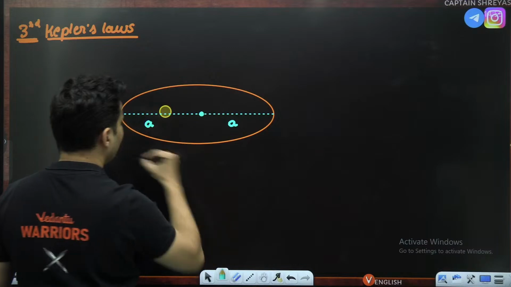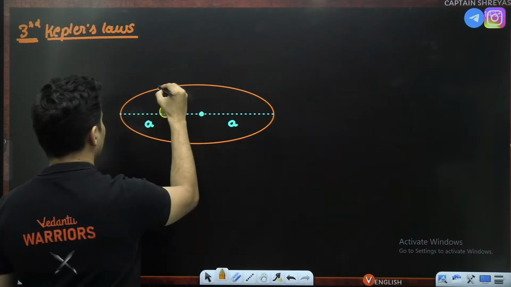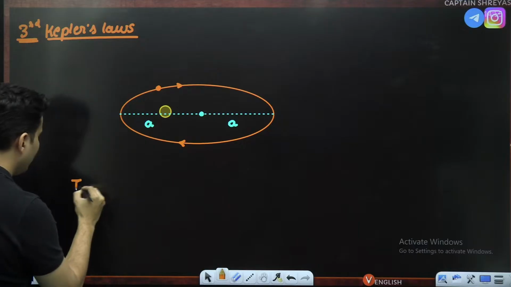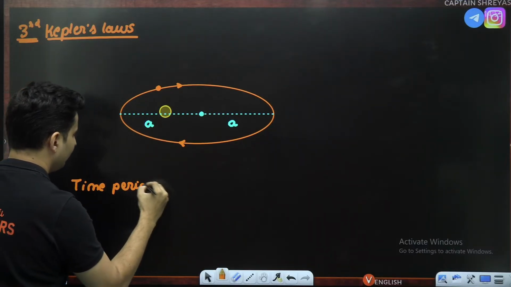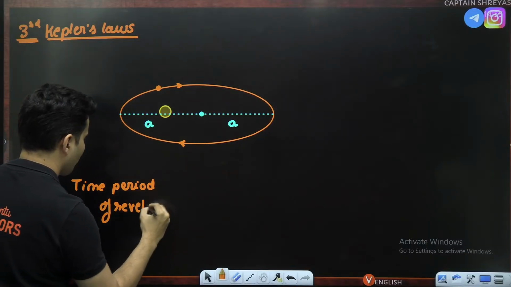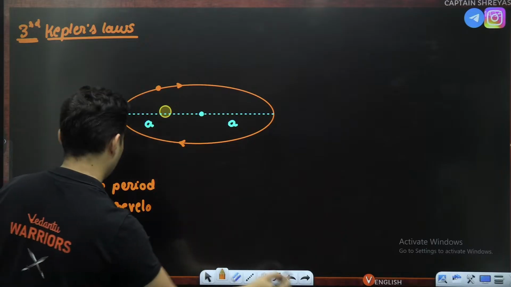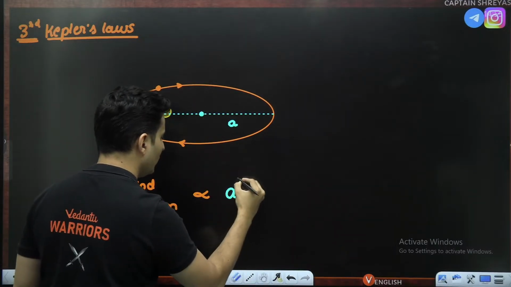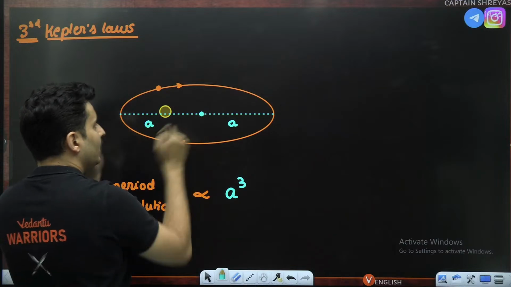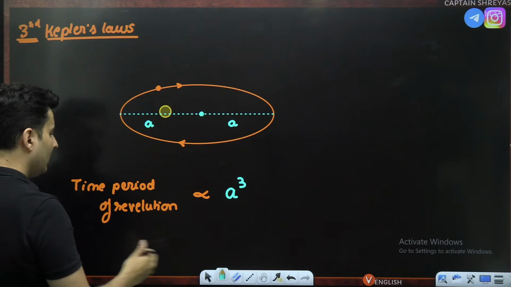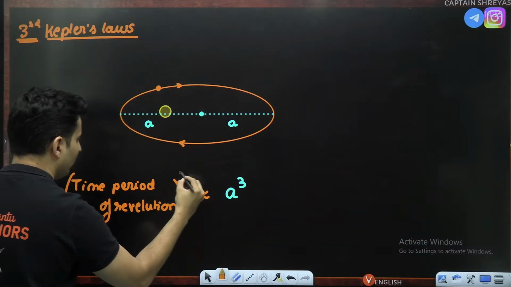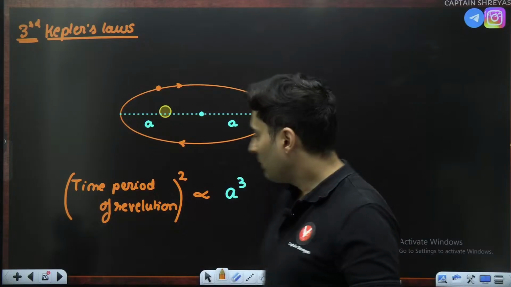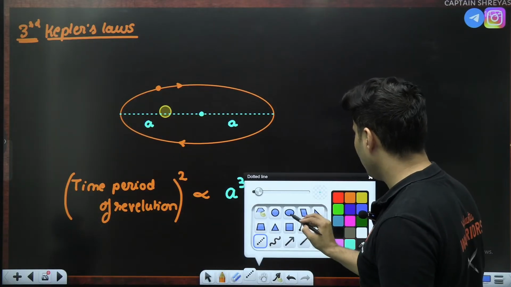This is A, this is A. For that planet, which is revolving like this, the time period of revolution squared is directly proportional to the cube of the major diameter's half length, which is A. The square of the time period is proportional to the cube of the diameter's half length, which is basically A.